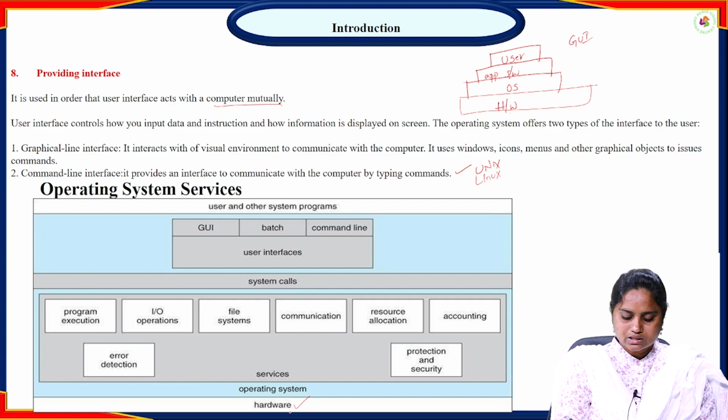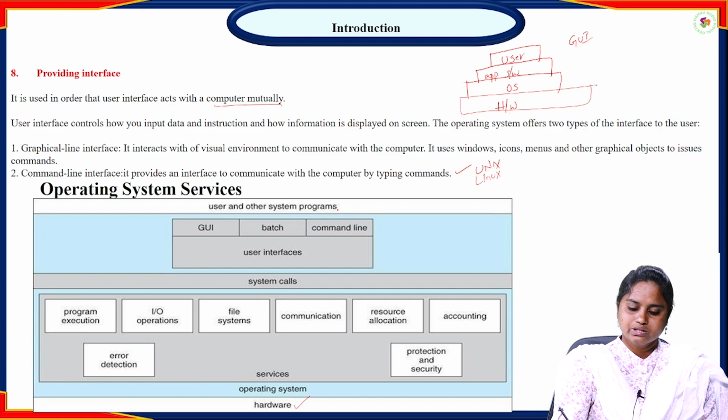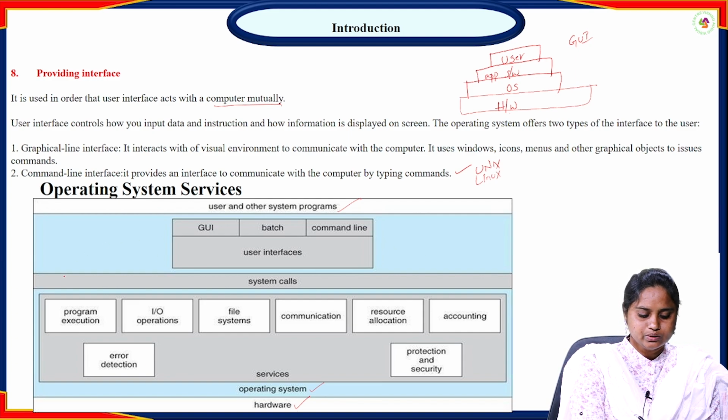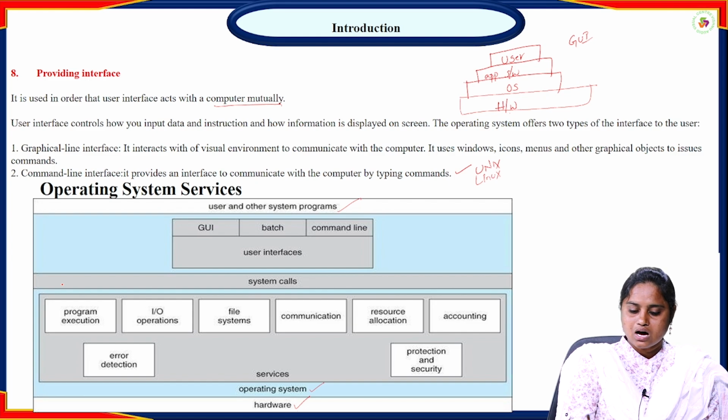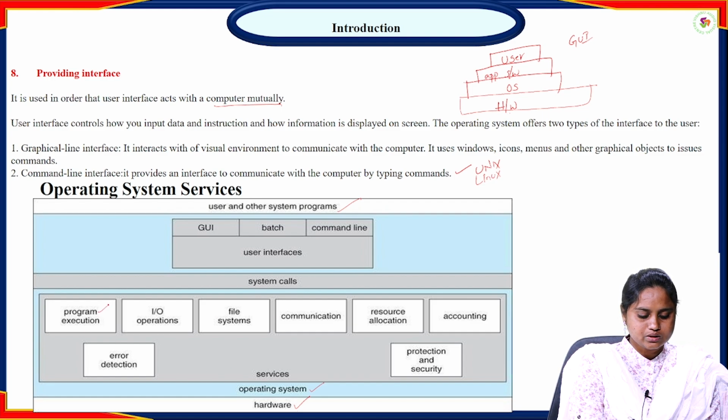In between this hardware and the user, here is the user, in between hardware and the user, there is an operating system. Here is the operating system, and these are the services provided by the operating system. In the entire view, in between, we are using the operating system and some services. And coming to this aspect, these are some services provided by the operating system.